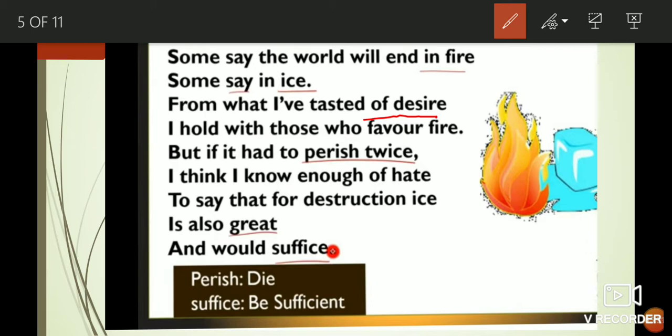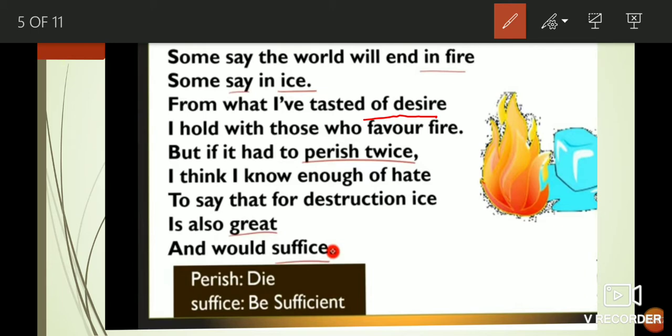And in the next line, I hold with those who favor fire. It means the people who believe that fire will end the world, the poet is also supporting them. Why? Because the poet has experienced desire. He says in this third line, I have tasted of desire. The poet has experienced the calamities that came by the desire of the people.